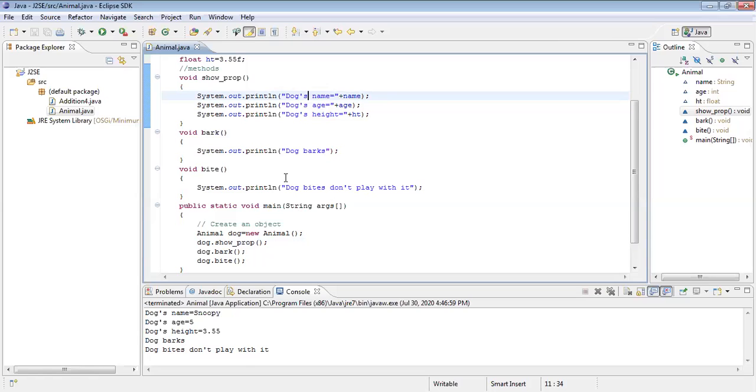This is the basic application. I will come back to this. Shall I discuss public static void main and system.out.print in this class?